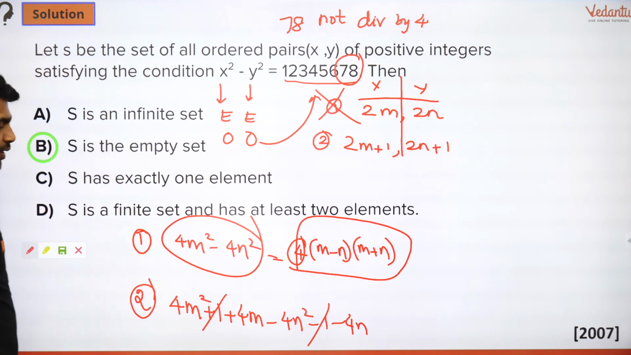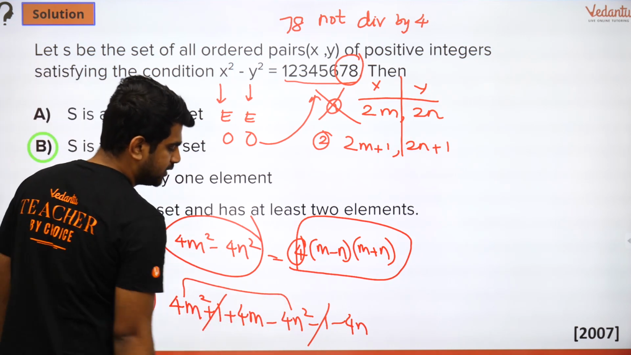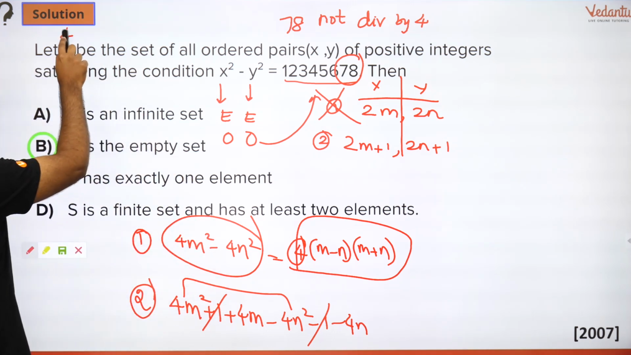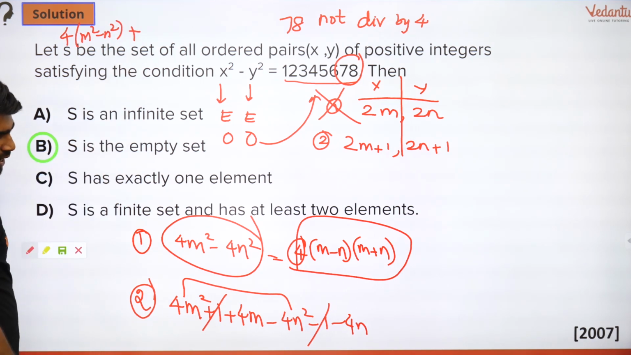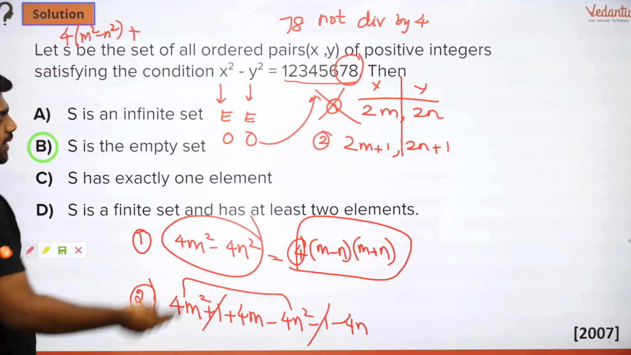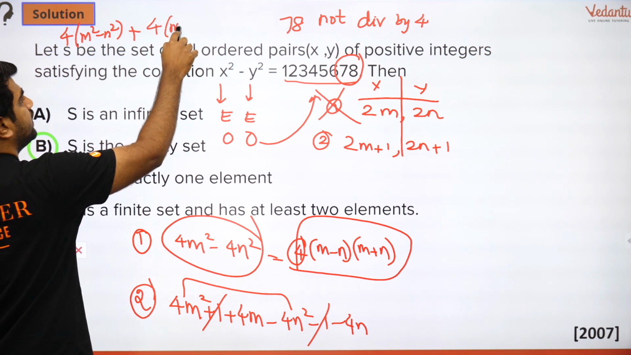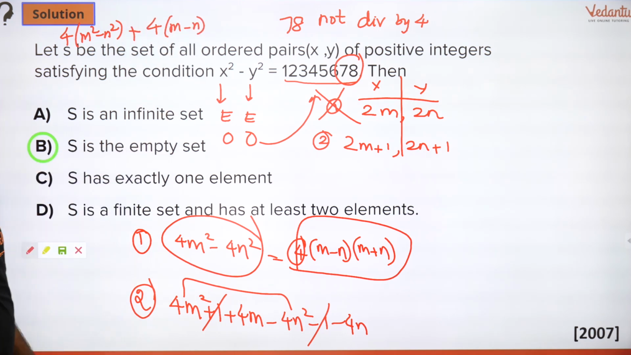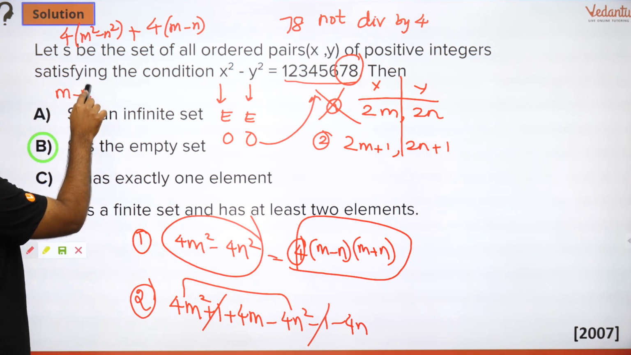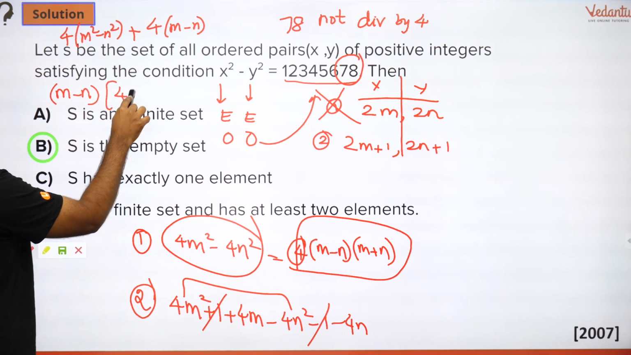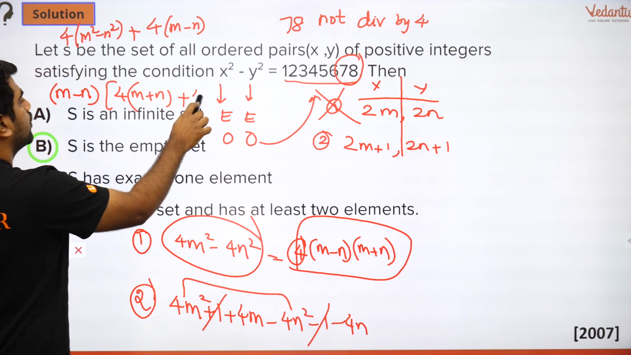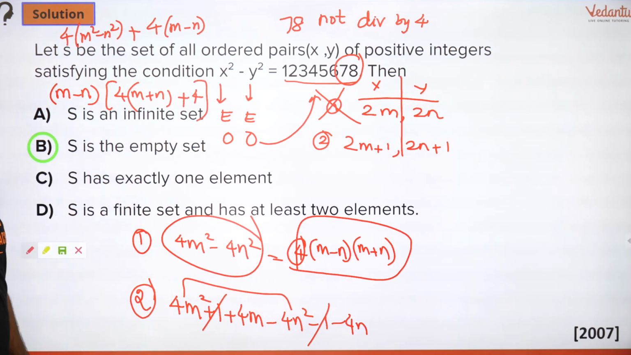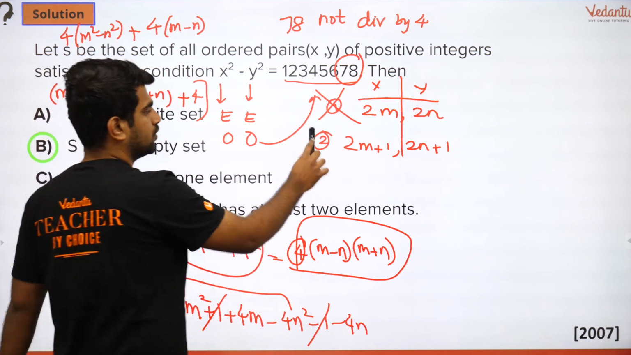So if I take 4m square and 4n square together, I'll get 4 times of m square minus n square plus 4 times of m minus n, isn't it? Can I take m minus n common? If I take m minus n common, I will have 4 times of m plus n, and you will have plus 4 over here. Again this is divisible by 4. So the second case is also wrong.